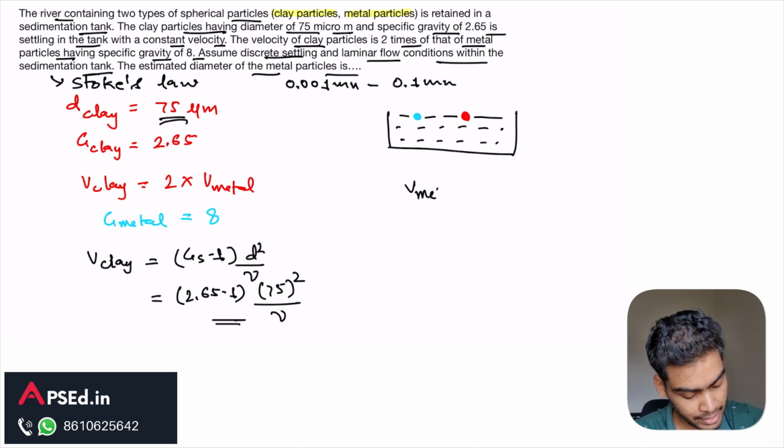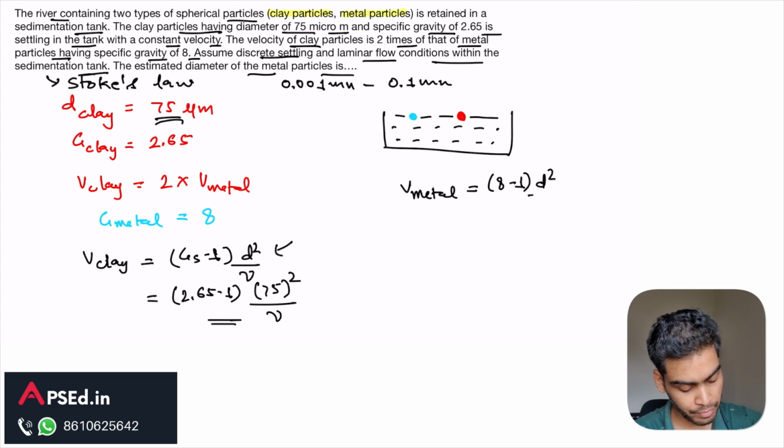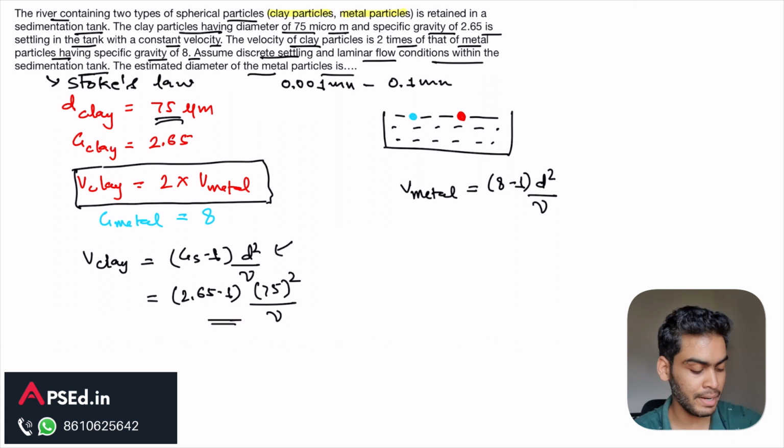So metal particle velocity we write, so we have same formula here. So Gs minus 1, 8 minus 1, since the specific gravity is 8, d square, we don't know the diameter, upon nu. But here we know this relationship between the clay particle and metal particle.